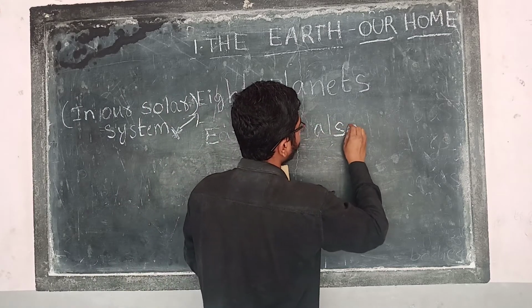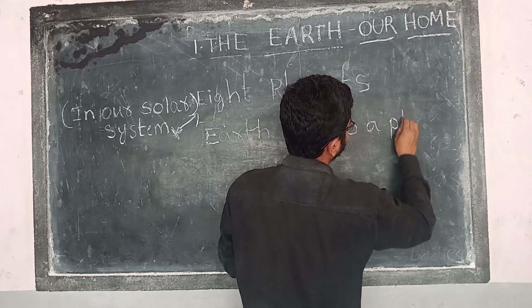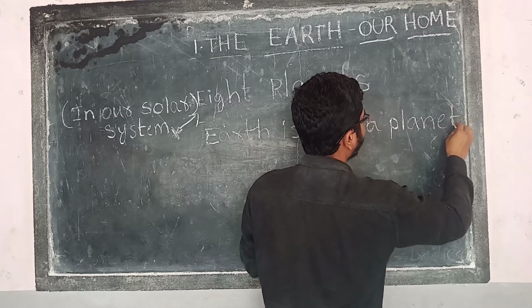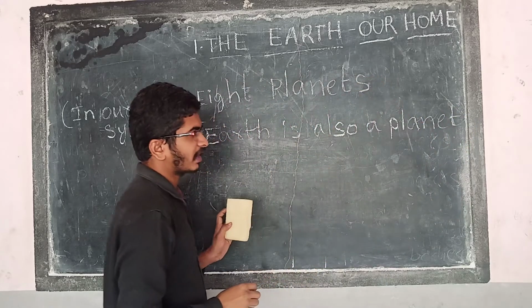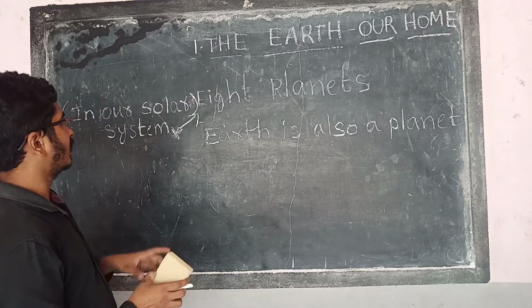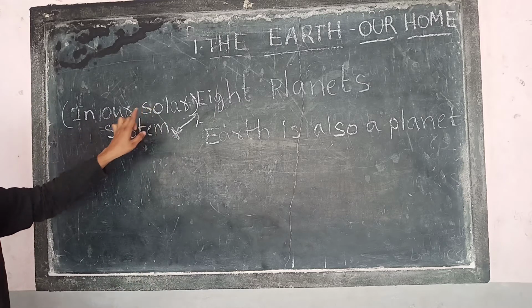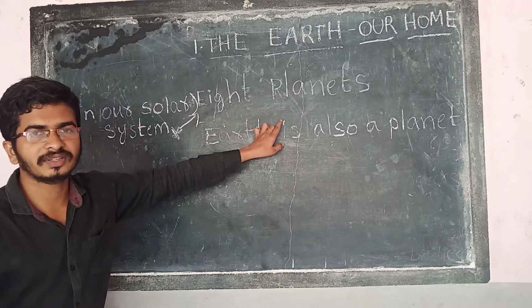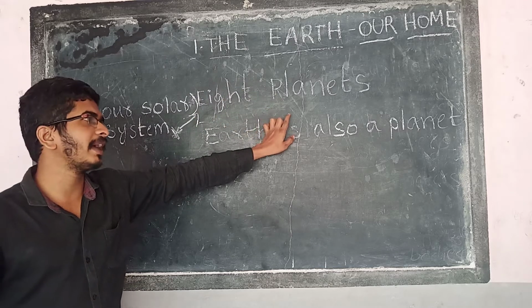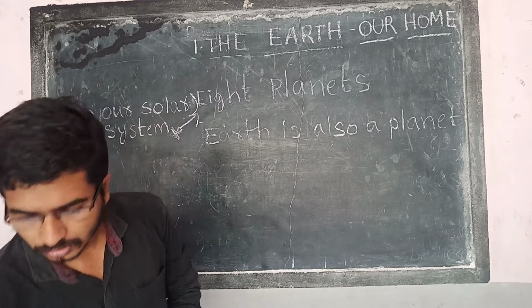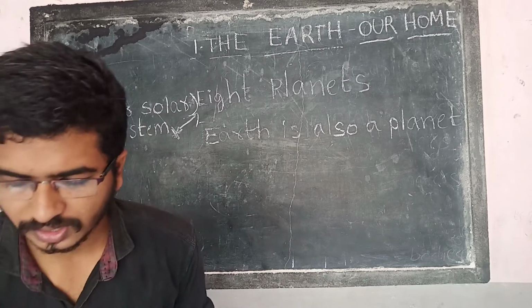Earth is also a planet. Clear? So, like the planet, there are 8 planets which we can't see. And what is this solar system? In our solar system, 8 planets are there. In that 8 planets, Earth is also there. So now, what is solar system?